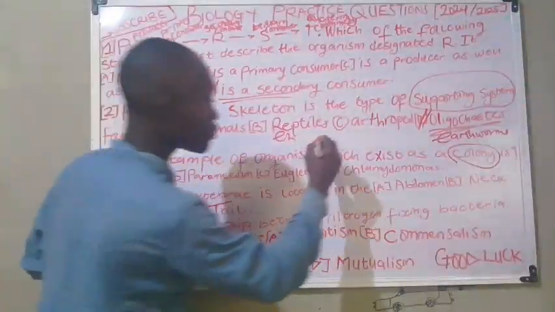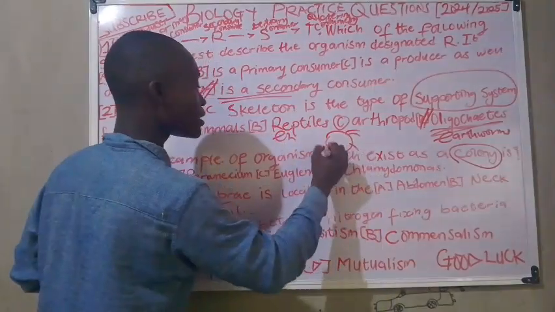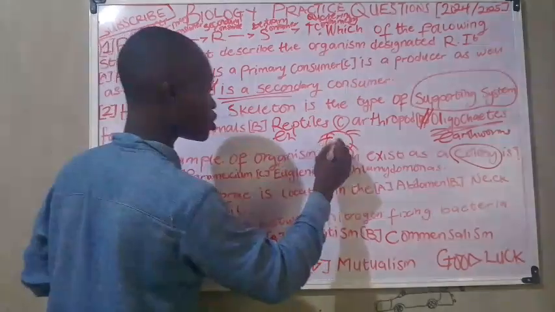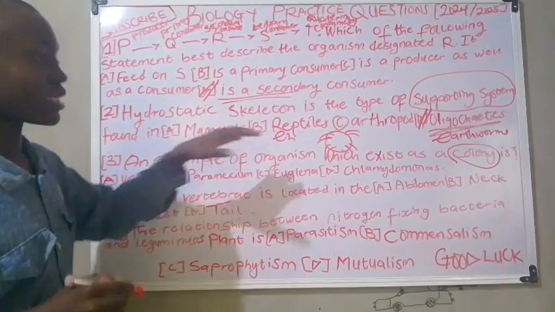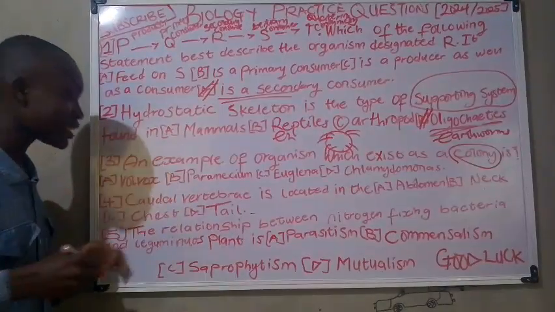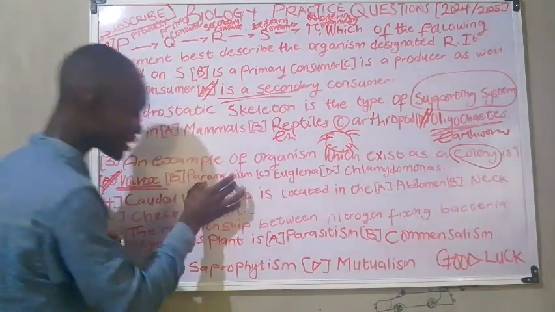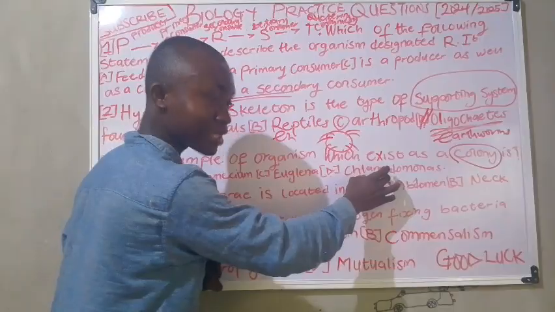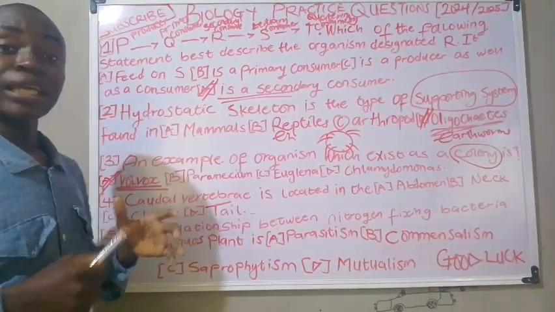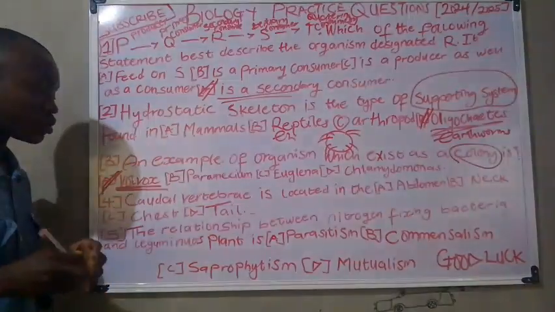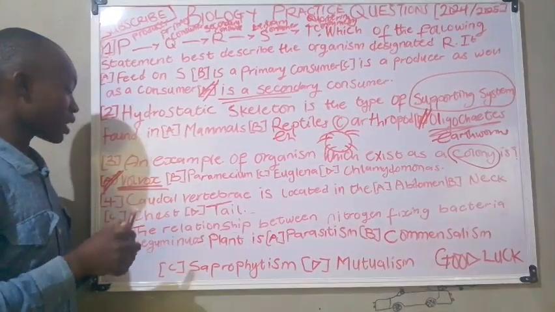This is a drawing of a Volvox. A Volvox lives in groups. That should be noted. An example of an organism that lives in a colony is a Volvox. Now options B, C and D are known to be free living organisms. That should be noted. Now let's move to the next practice question.